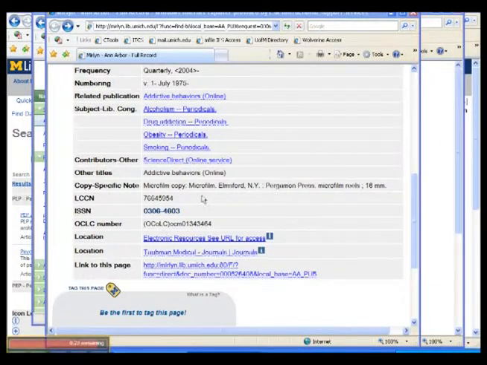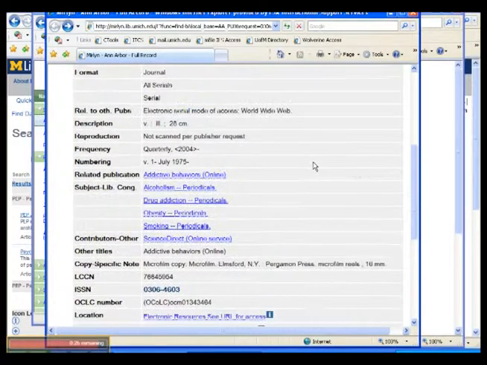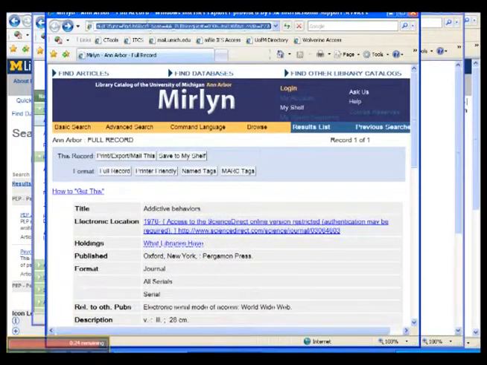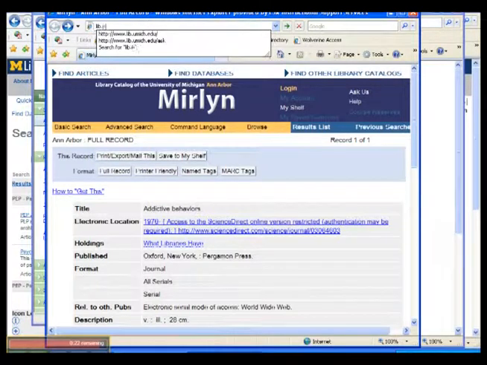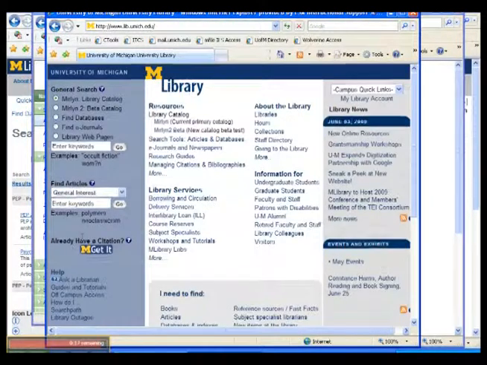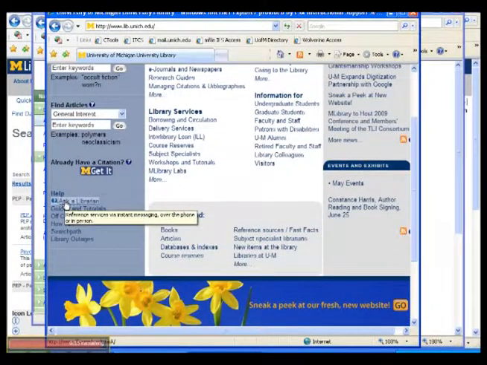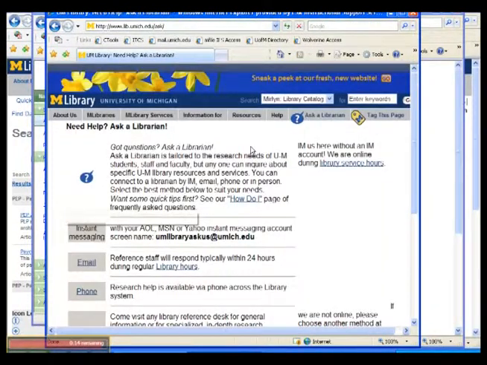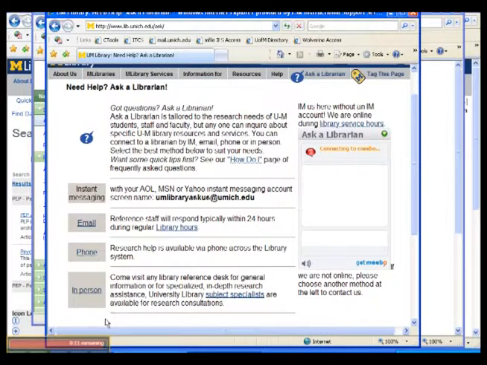If any of this process seems difficult or confusing to you, the librarians are an excellent source for information and help. Simply go to the library's homepage, scroll down to the bottom left-hand corner, and click the button for Ask a Librarian. This will give you a variety of ways of contacting librarians with your questions or concerns.